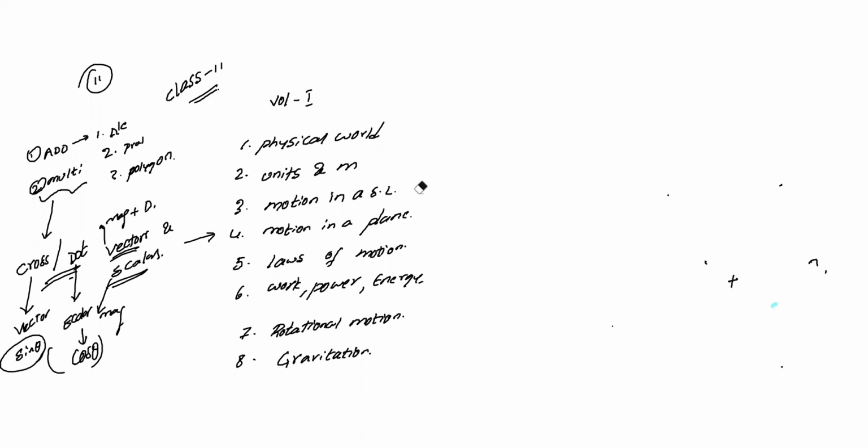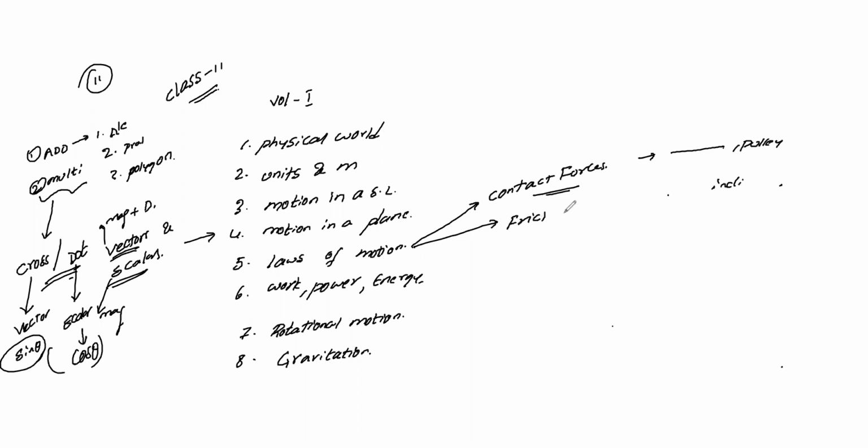Next one is laws of motion. In laws of motion we are going to discuss 2 basic types. And remember one more thing, the one important topic in laws of motion is contact forces. We discuss based on contact forces. There are so many conditions: one based on a horizontal table, another based on pulleys, another based on an inclined plane. After this there is one more concept called friction. Again there are concepts based on friction on the inclined plane, and again based on pulleys, and it is so much important. And after that in laws of motion there is one more concept called circular motion.